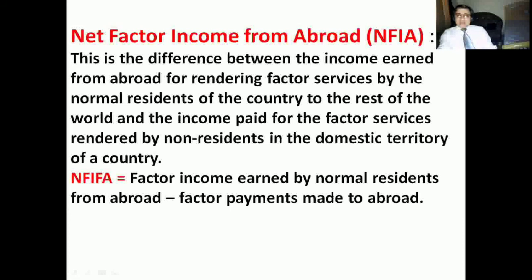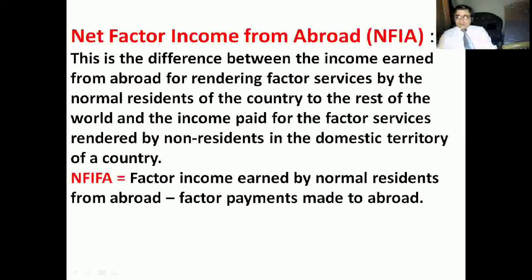Means, like if anybody from our country, a normal resident of our country, is rendering services in other countries, he will get factor payment for that. And similarly, a normal resident of another country working in India, so India will make factor payment to that person, right?